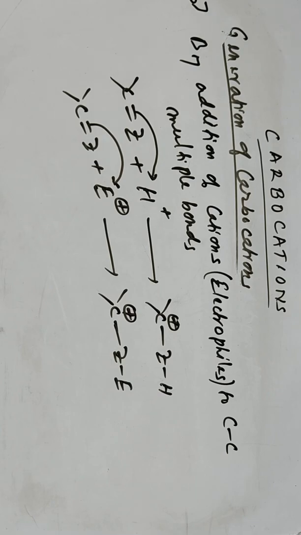You can find this in many reactions, in aromatic substitution reactions, and in electrophilic addition reactions also.